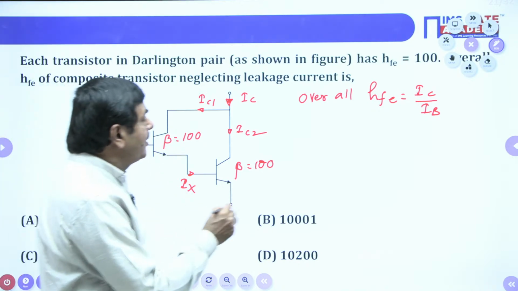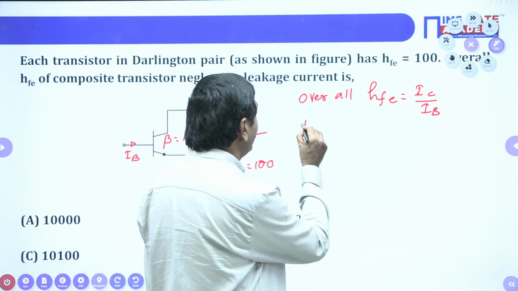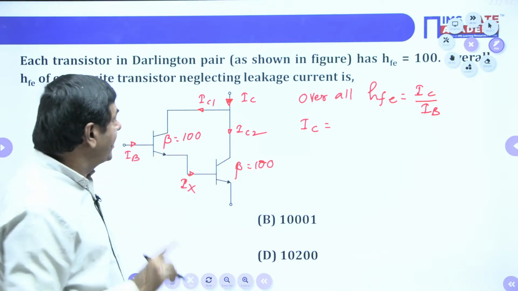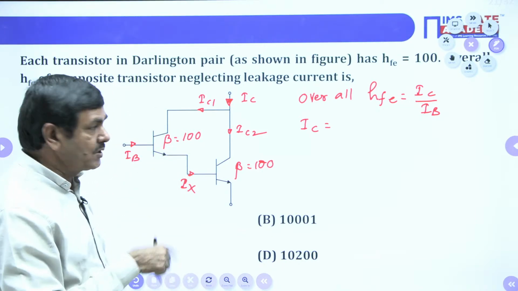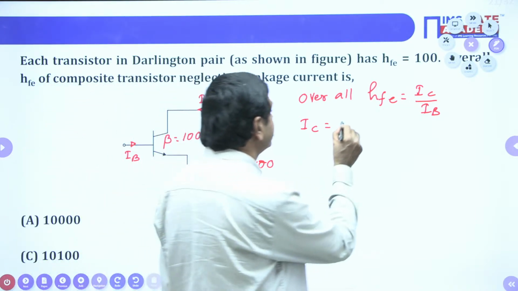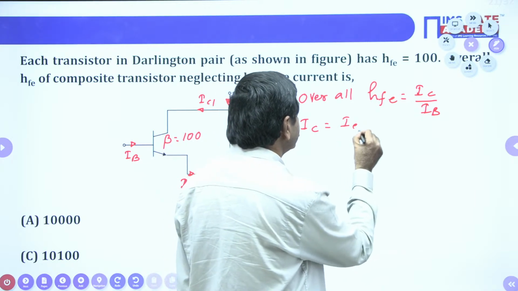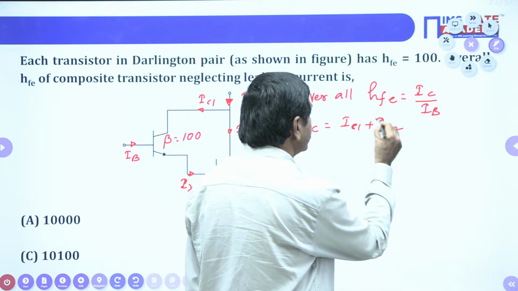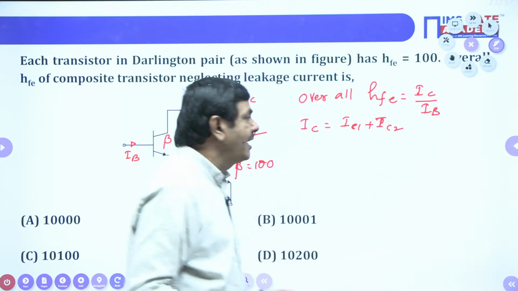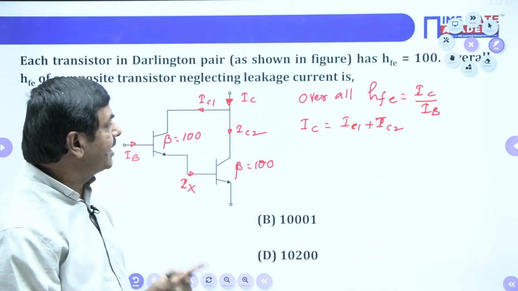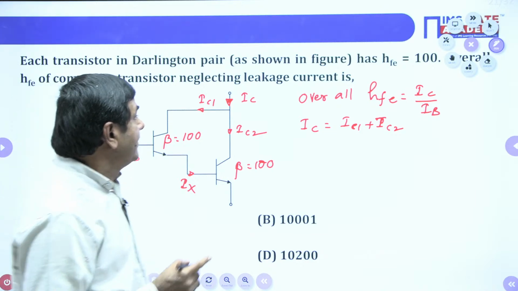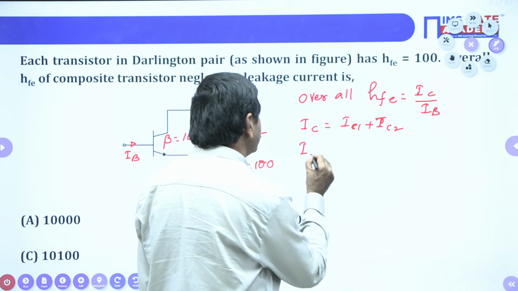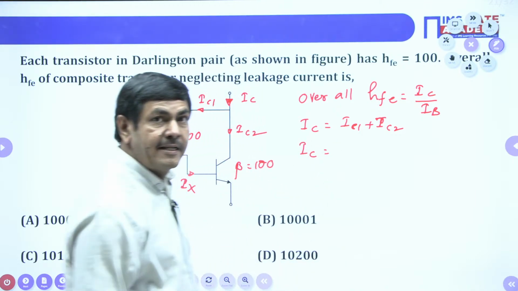In this problem, IC equal to what? How can we take the IC value? IC is divided as IC1 and IC2. So I can write IC is nothing but IC1 plus IC2. Here, IC1 equal to, every student knows now, beta into IB only.